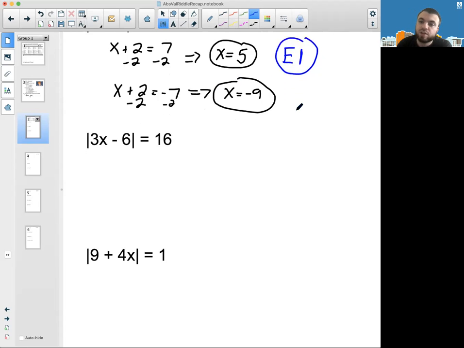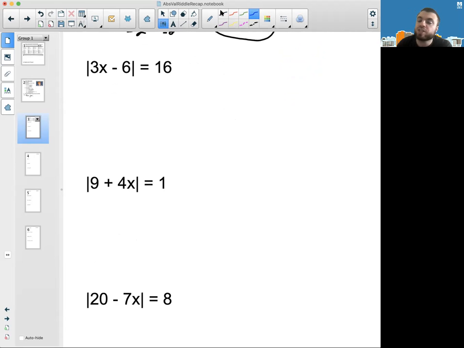Okay, great. So let's go to the second one. And of course, anytime, feel free to pause, rewind, go through any problem if you think that I missed something or if there's something you need additional clarification on. Okay, here again, the bars are alone. So I'm going to ask myself, what numbers have an absolute value of 16? So one way to make this true is if 3x minus 6 equals 16.